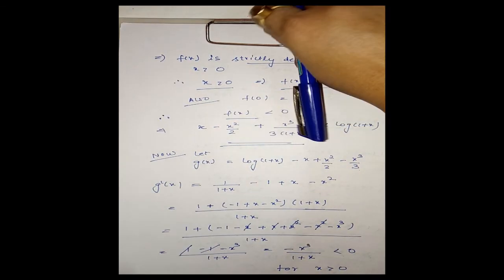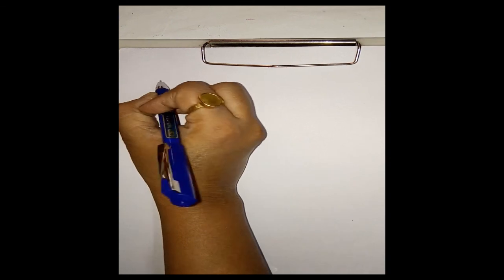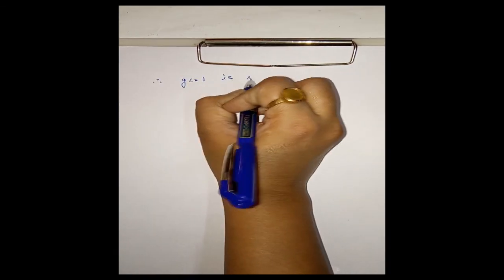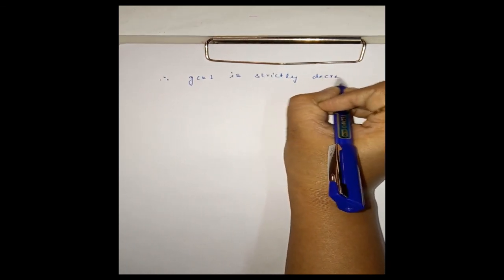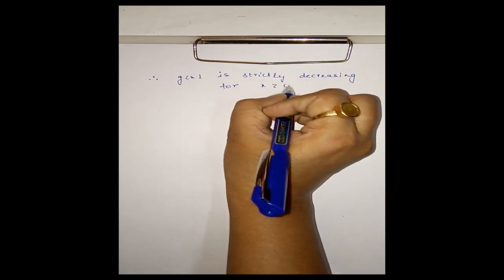Now by Lagrange's mean value theorem, g of x is strictly decreasing for x greater than 0.